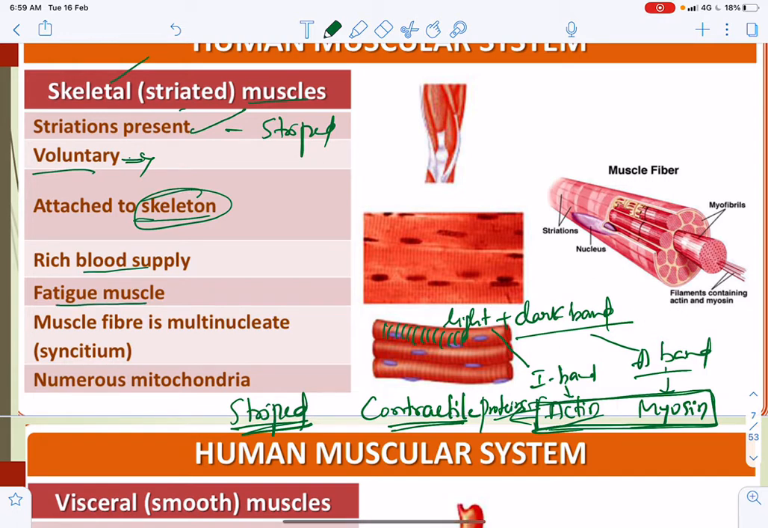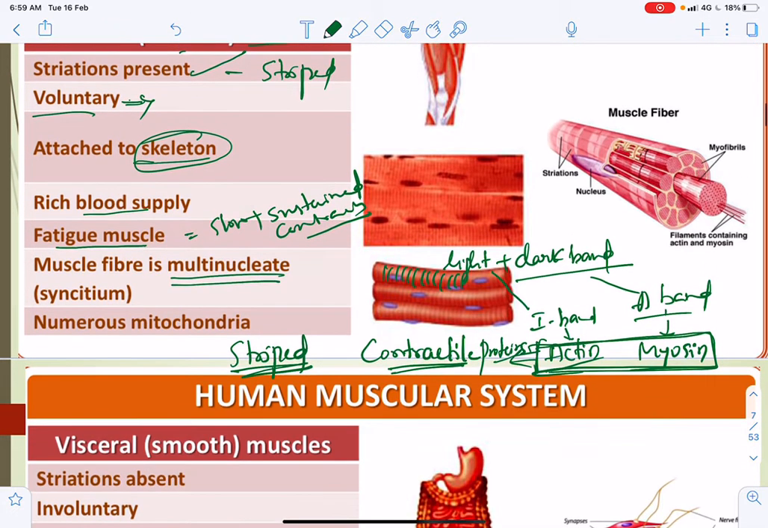And these muscles are fatigue muscles. We can say that there won't be slow sustained contraction for a longer duration. The muscle fiber is multinucleated. If this is the muscle fiber, there will be more than two nuclei in one muscle fiber. That condition is called syncytium.